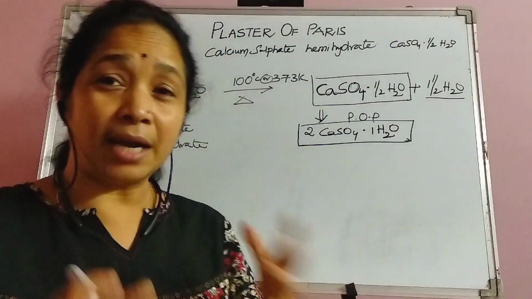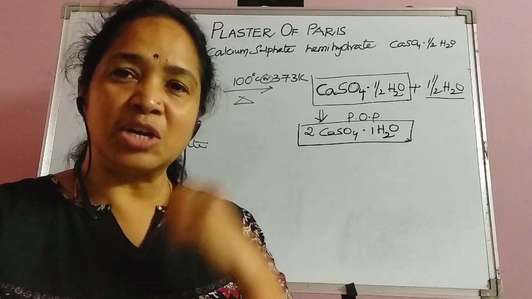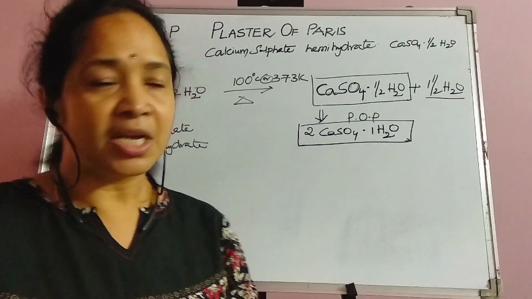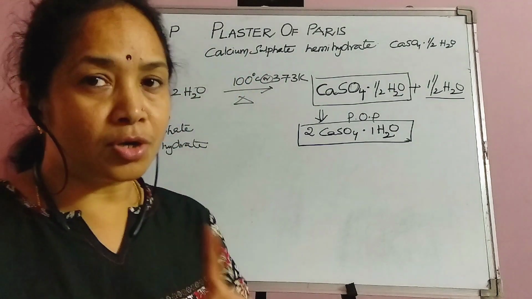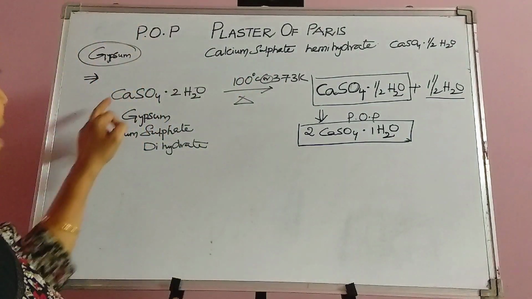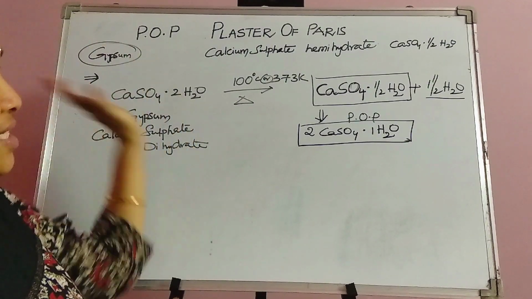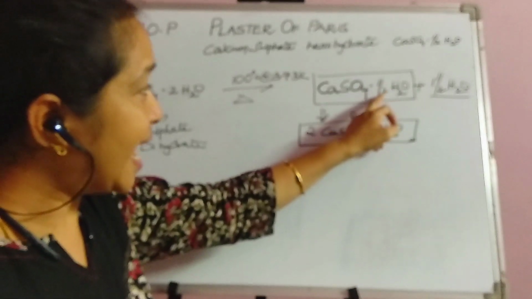It becomes dead burnt plaster. That means it loses all its binding properties. So remember, the temperature is very, very important. It should not exceed 100 degrees centigrade. Calcium sulfate dihydrate is converted to calcium sulfate hemihydrate.